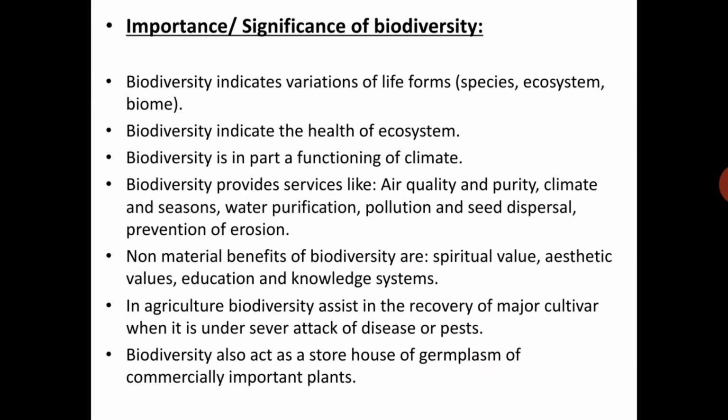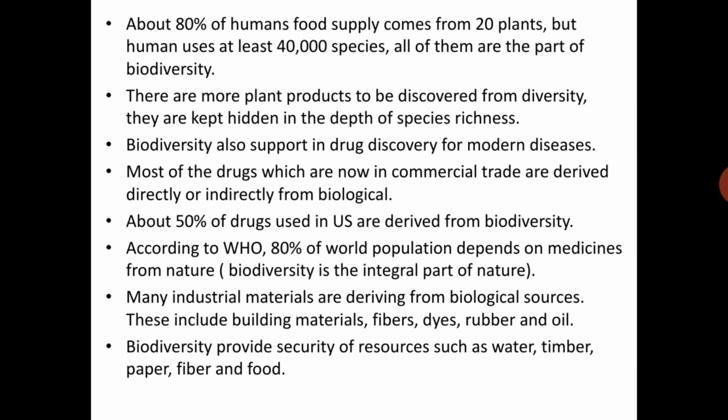Storage, we call it a storehouse also. About 80% of human food supply comes from 20 plants, but humans use at least 40,000 species. All of them are part of biodiversity. So for our commercial, economic or edible purposes, we use so many plants. That's also part of biodiversity.